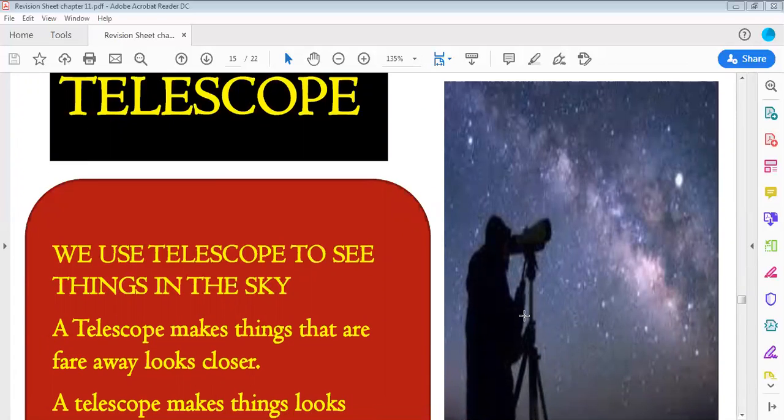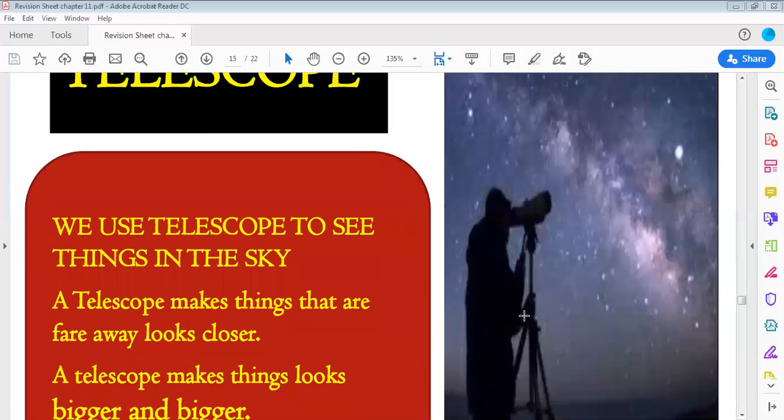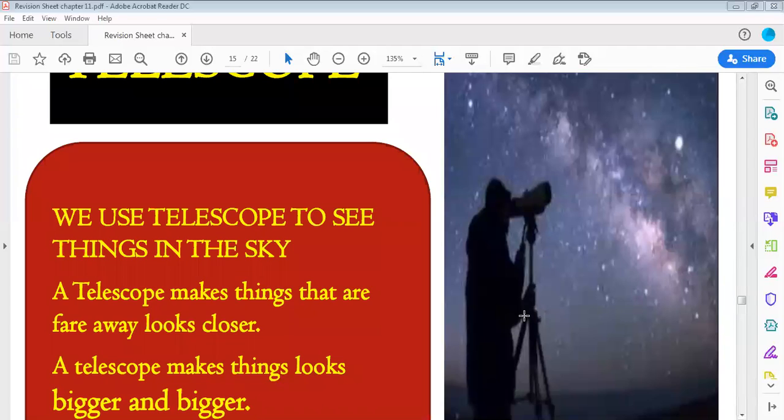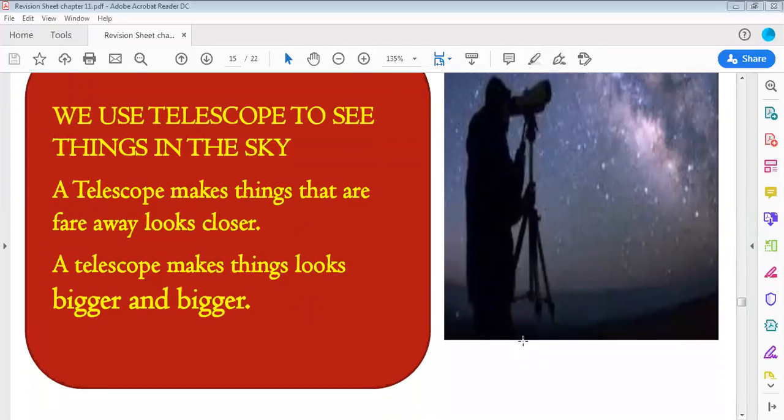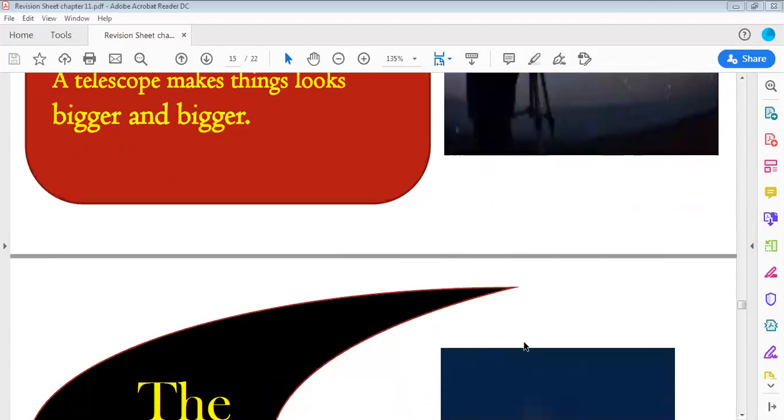A telescope makes things that are far away look closer to us. A telescope makes things look bigger and larger. Okay, so a telescope makes things that are far away look closer and bigger. Okay, very good, all of you.